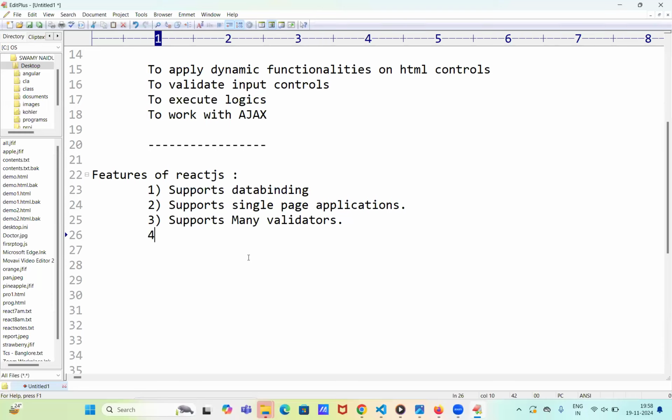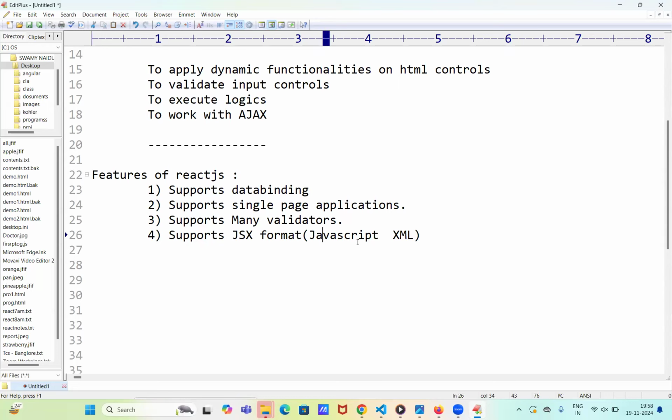Next, it supports JSX format. JSX stands for JavaScript XML format.